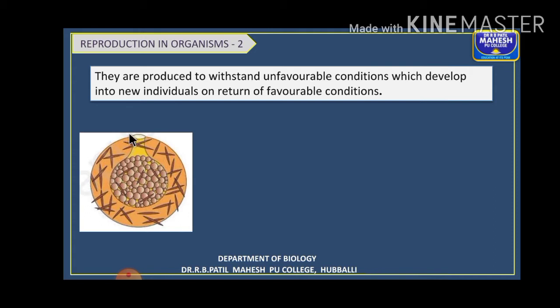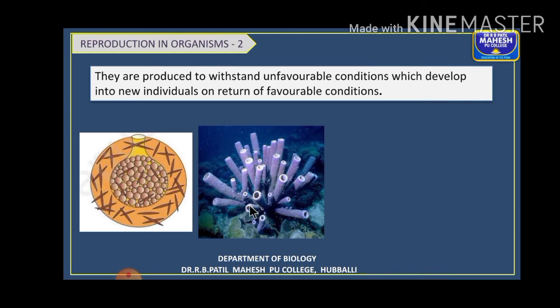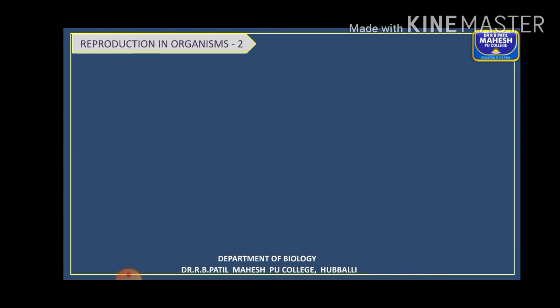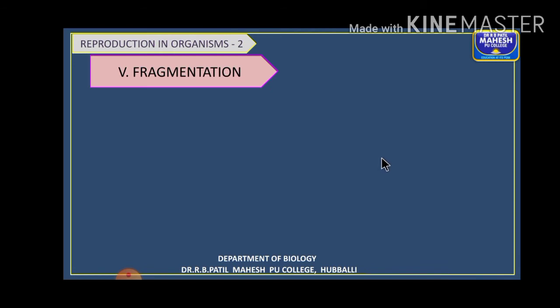This is the outer body structure, consisting of spicules, the skeletal structure of sponges. Inside you can find small masses of cells, the gemmules. This is the structure of a sponge body, right? These are the small gemmules inside the body cavity. On the onset of favorable conditions, they are released and grow into new individuals.